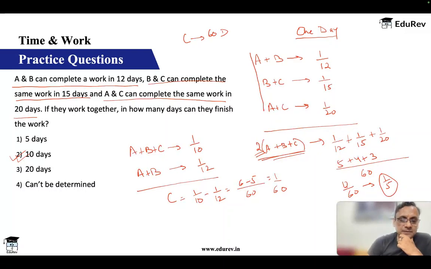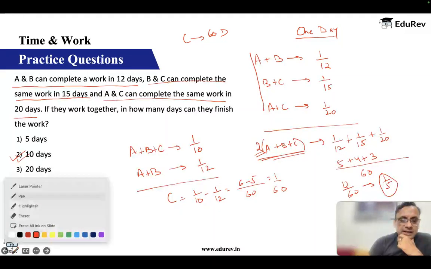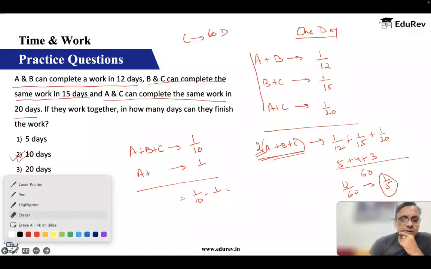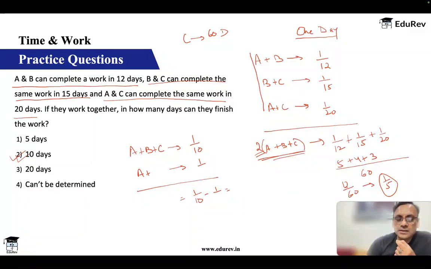Similarly, if instead of A plus B I take A plus C, which is 1 by 20, then if I subtract, I get B is equal to 1 by 10 minus 1 by 20.